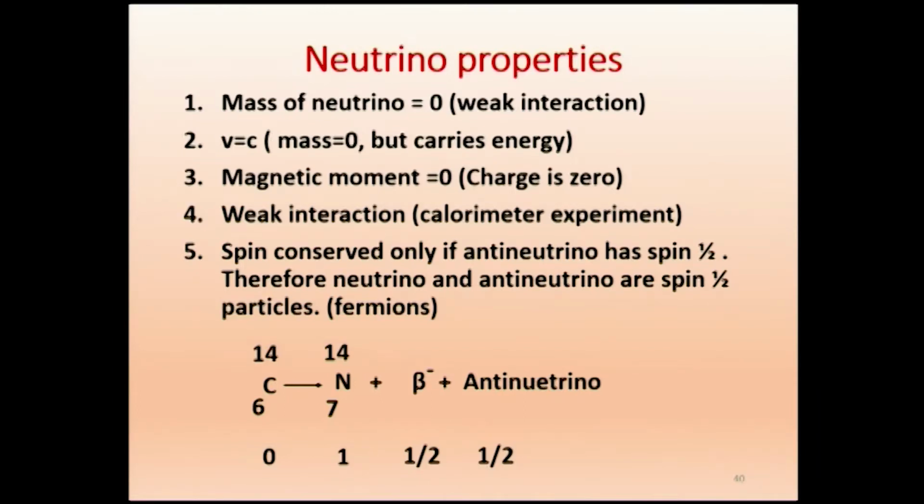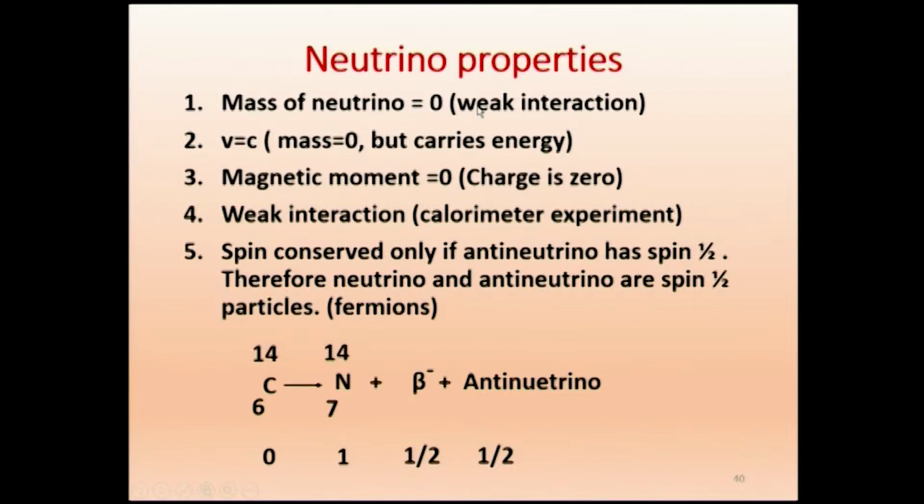So the neutrino properties. The mass of the neutrino is 0. For every property that we mention, we are also giving the reason in the bracket. Mass of the neutrino is approximately equal to 0, almost 0. And why do you say that? Because it has weak interaction.